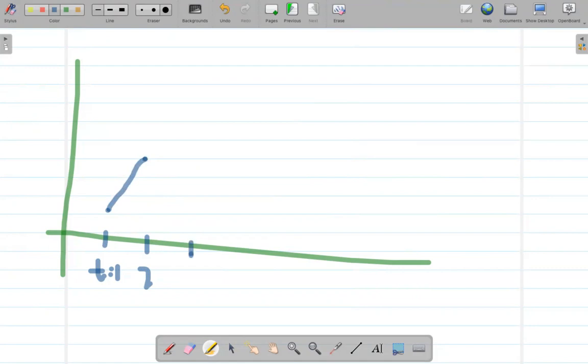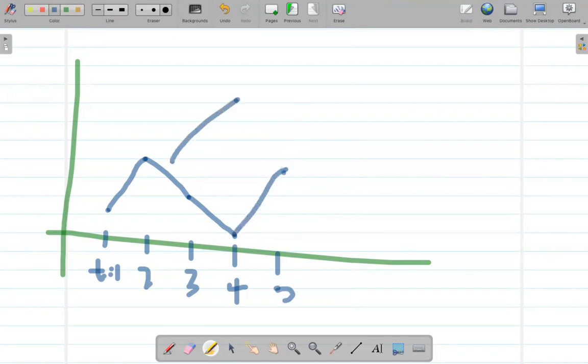Then at t3 he comes here, then at t4 he comes further here. Then he turns again to here. This is actually a random walk.